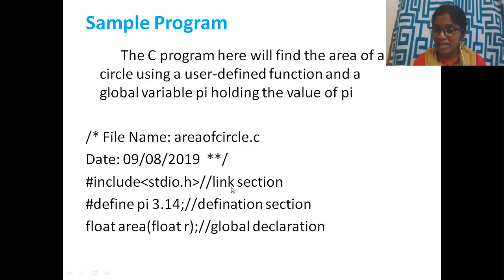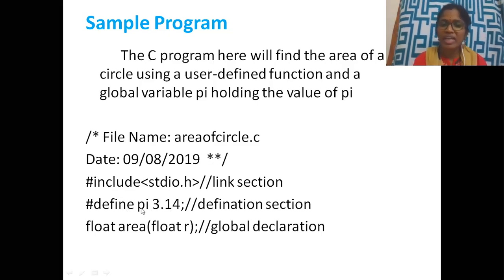See, I am writing it as a single line comment. Compiler does not take it into execution. So single line comment, and it is my standard input output header file. Definition section, where I am writing pi as 3.14. So wherever I get pi, that is replaced with 3.14.